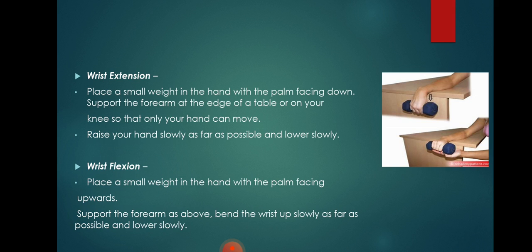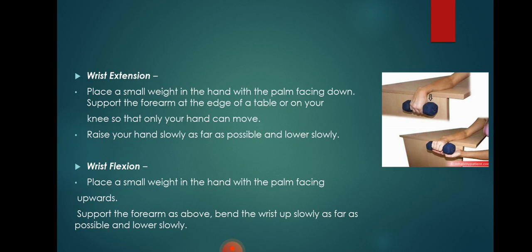First is the wrist extension exercise. Place a small weight in the hand with the palm facing down. Support the forearm at the edge of a table or on your knees so that only your hand can move. Raise your hand slowly as far as possible and lower slowly as shown in the diagram.